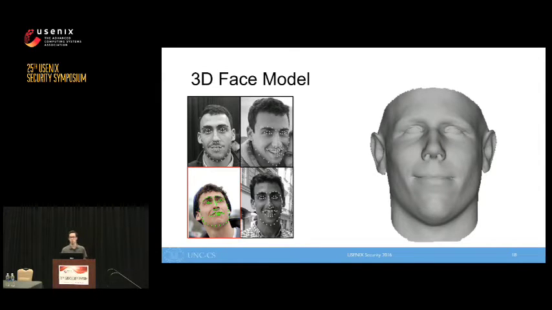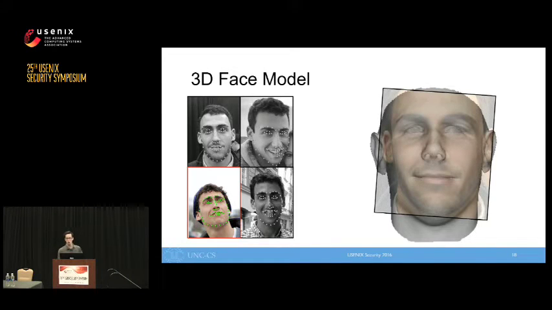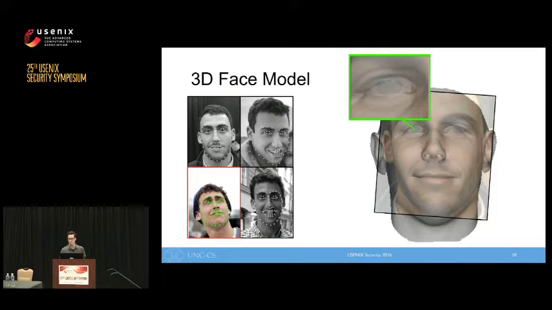Here's the reconstruction result using a single input image. If we overlay the front-facing image based on the estimated projection, we observe that some parts of the face, such as the nose and the mouth, line up well. However, other areas are not very accurate, especially in crucial areas for face authentication, such as the eyes. You can also observe that the head rotation of the image has biased the reconstruction result.